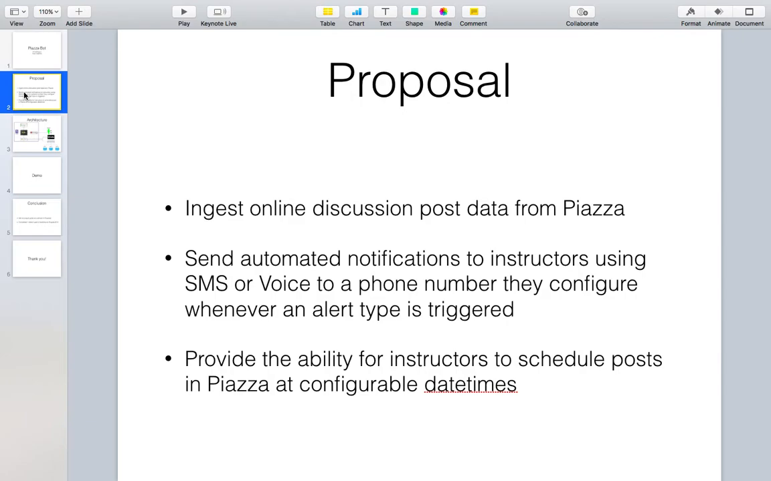Our original project proposal consisted of the following primary goals. The first is to ingest online discussion post data from the Piazza application, and then use this information to detect and send automated notifications to instructors using SMS or voice to a phone number they configure whenever an alert type is triggered. And then finally, provide the ability for instructors to schedule posts in Piazza at configurable date times.